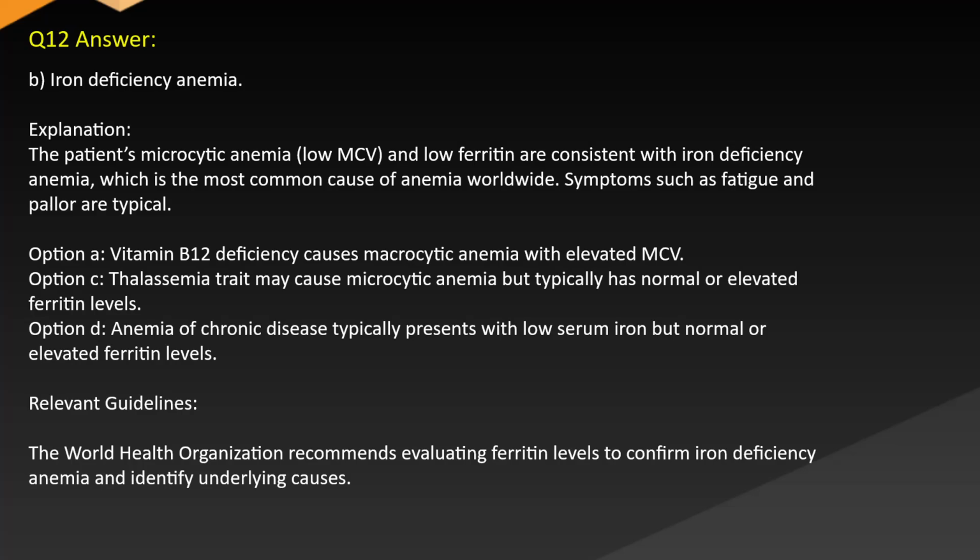Option A. Vitamin B12 deficiency causes macrocytic anemia with elevated MCV. Option C. Thalassemia trait may cause microcytic anemia, but typically has normal or elevated ferritin levels. Option D. Anemia of chronic disease typically presents with low serum iron and normal or elevated ferritin levels. Relevant guidelines: The World Health Organization recommends evaluating ferritin levels to confirm iron deficiency anemia and identify underlying causes.